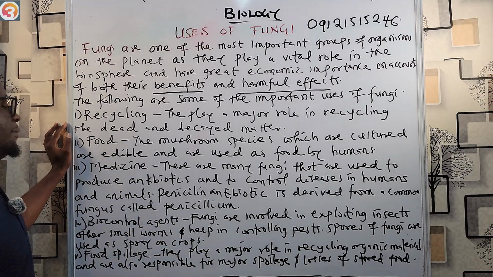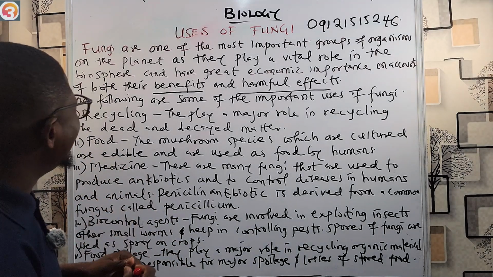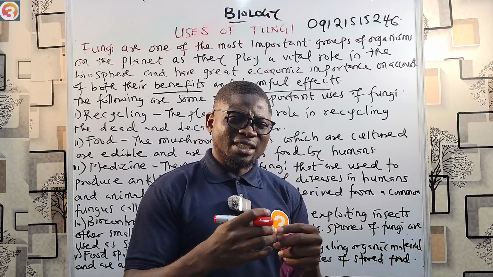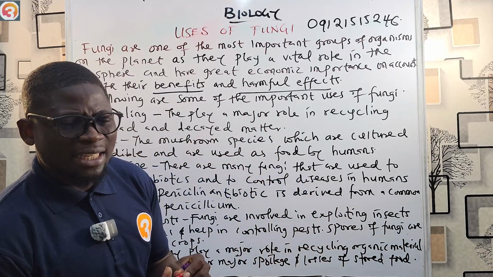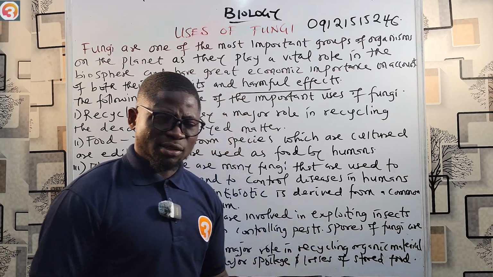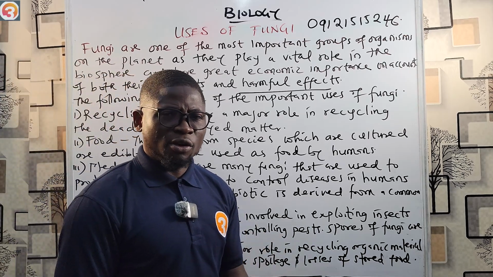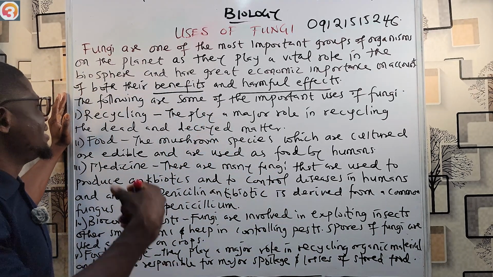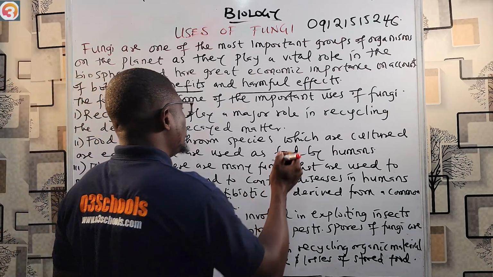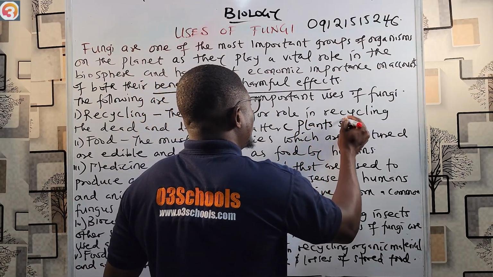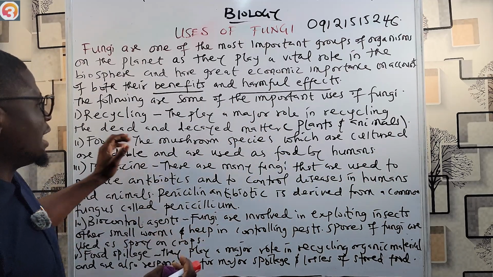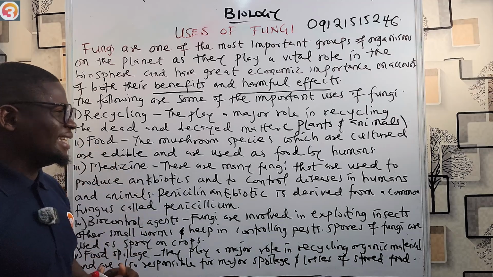For one, recycling. They play a major role in recycling the dead and decayed matter. They break down complex organic matter into simpler substances, and these substances are then taken up by the plants so they can grow properly. This dead and decayed matter could be from both plants and animals. So they play an important role in recycling the dead and decayed organic matter.